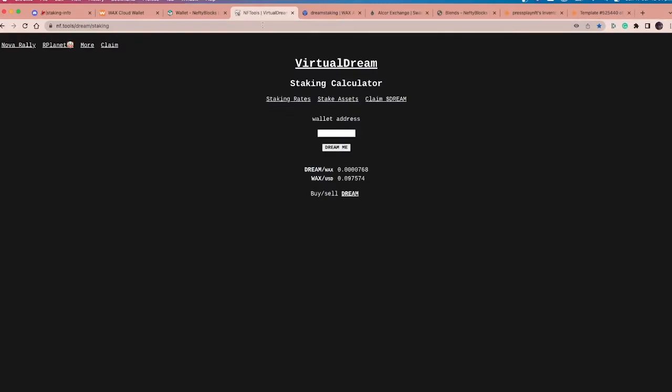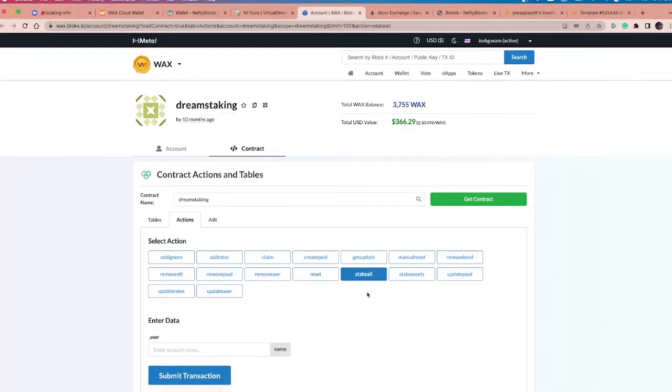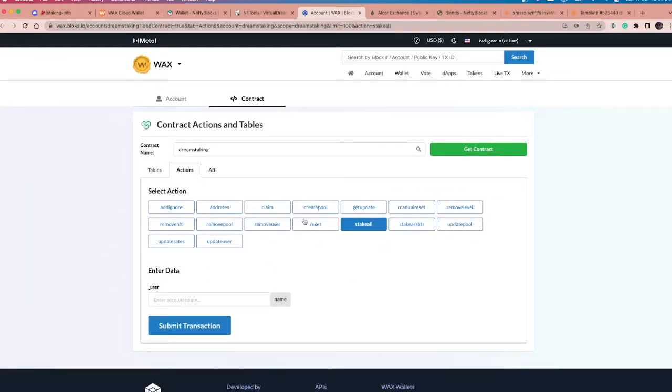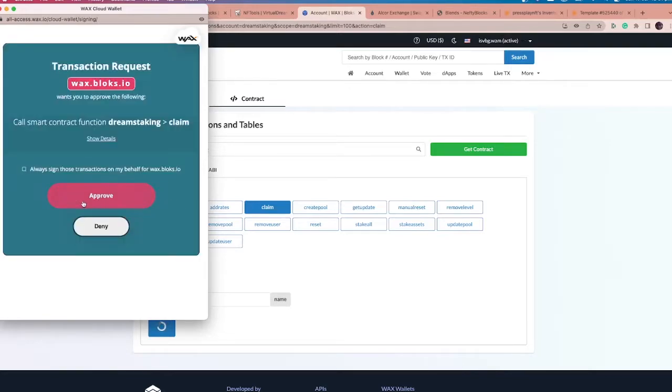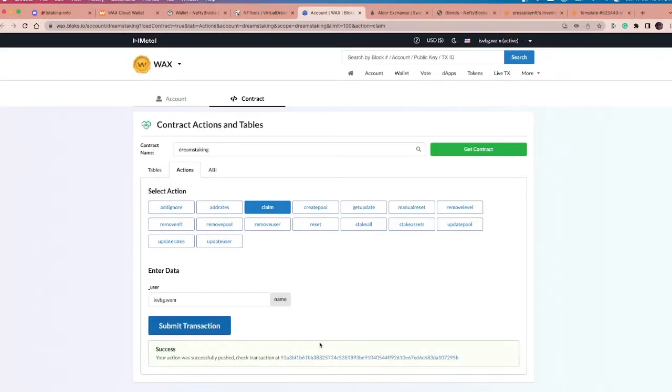So this is how you can see your token, how much you have, how you can move it. You can also have a look at our very cool site that Van organized for us. This is where you can look at staking and checking how much you have. You can even claim your Dream here. I personally tend to go into Blocks, and this is where I do stake all, put in my wallet, or I claim through this process. I might just claim any additional Dream that I have, because I am going to spend a stack of it for this video. So I'll claim any additional Dream that I have.